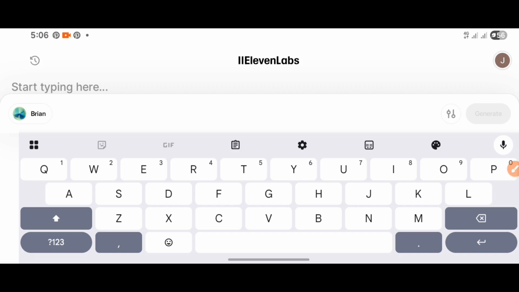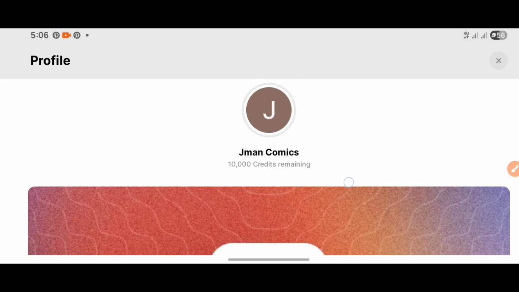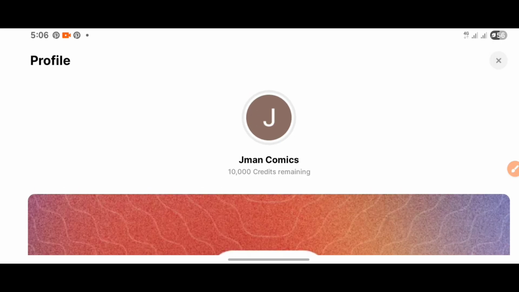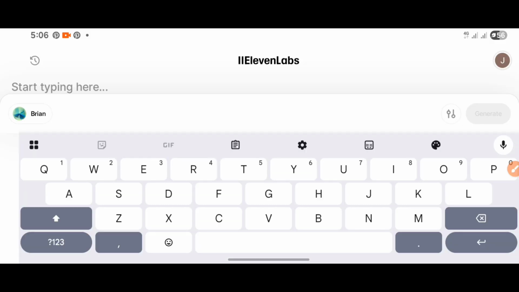So in that class, I talked about how you can get more than 10,000 coins. Like here, you can see that we just have 10,000 coins for the month. If I exhaust this 10,000 coins here, I won't be able to convert my script to an audio. So that's one of the things you're going to learn in my class.